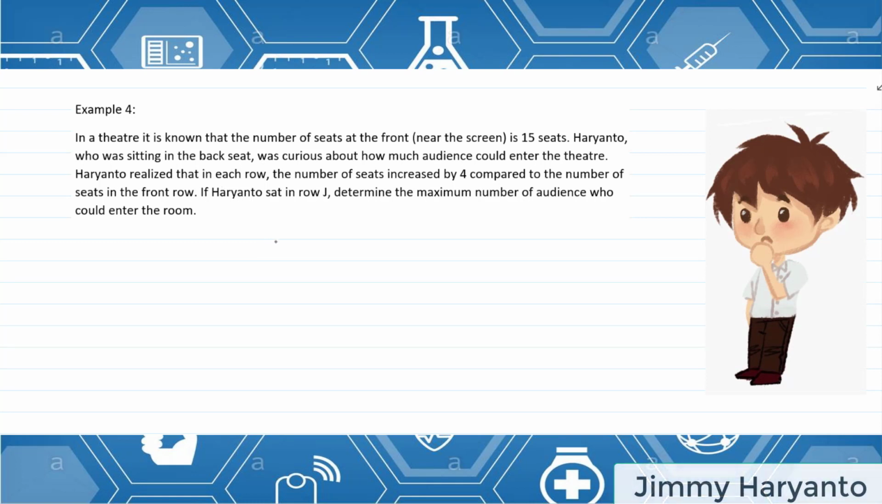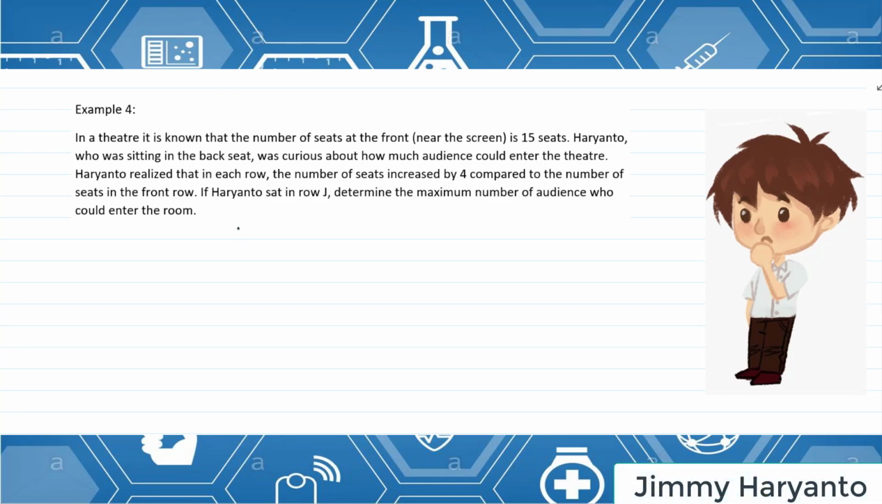Okay, the last example is application of this arithmetic sequence. There are a lot of applications. I only give you one of them, example 4, and then you can try the others. In a theater, it is known that the number of seats at the front near the screen is 15 seats.